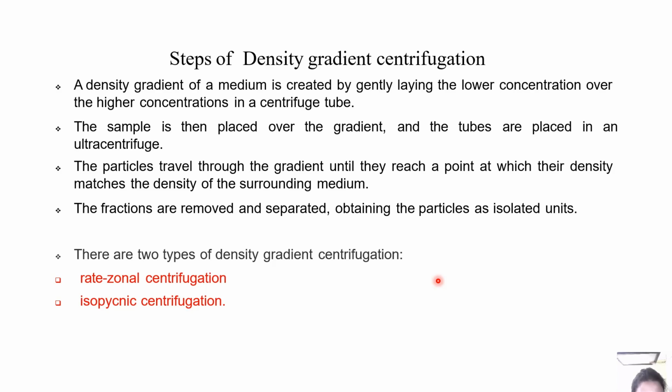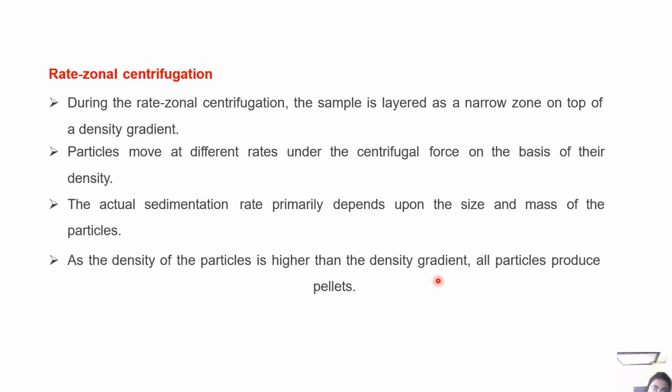Now, the steps of density gradient, I have already discussed: the rate zonal and the isopycnic. Basically, the particles travel through the gradient until they reach a point in which the density matches the density of the surrounding medium. And these fractions can be removed and separated, obtaining the particles as isolated units. So during rate zonal, the sample is layered as a narrow zone on top of the density gradient. Particles move at different rates under centrifugal force on the basis of their density, and the actual sedimentation rate primarily depends upon the size and the mass of the particles. As the density of the particles is higher than the density gradient, all particles produce pellets.